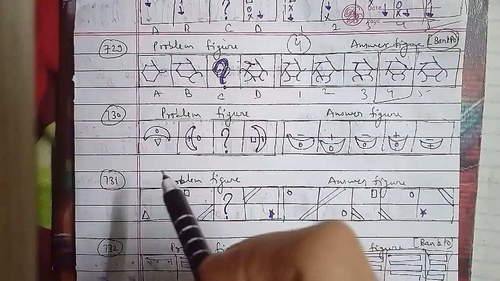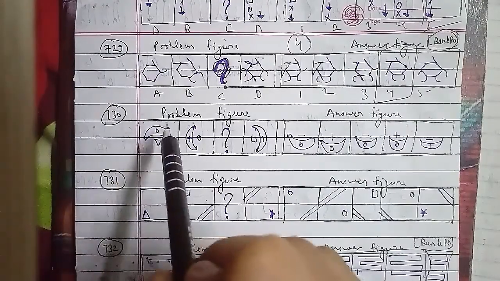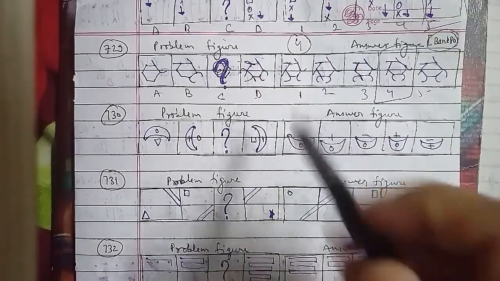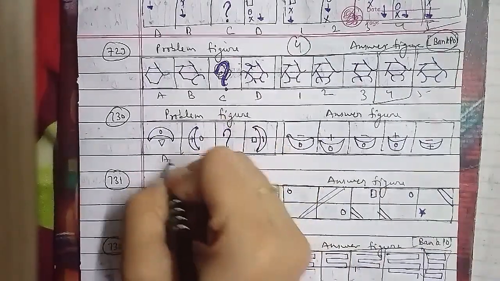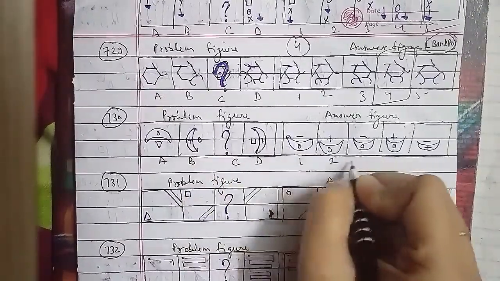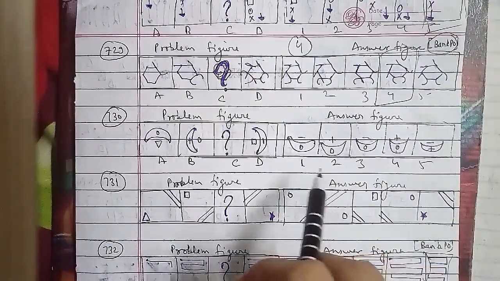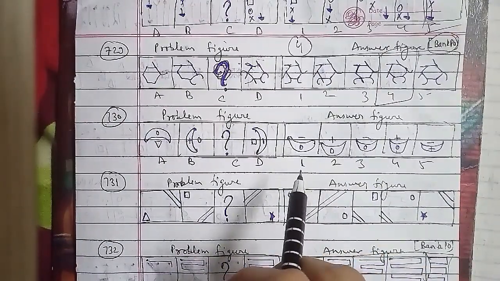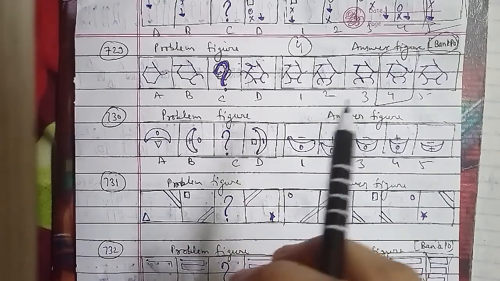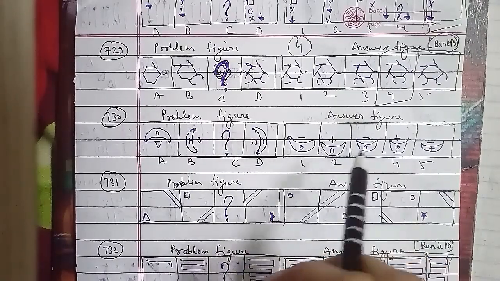These were the problem figures and these were the answer figures, where we have a triangle and square, then we have a star and circle. So this has been respectively from A, B, C and D, which is named as 1, 2, 3, 4 and 5 respectively, where the lines that move one step clockwise in each step change turn simultaneously. The sign placed opposite to these lines then moves one step clockwise in each turn, and the sign is replaced by a new one as well.